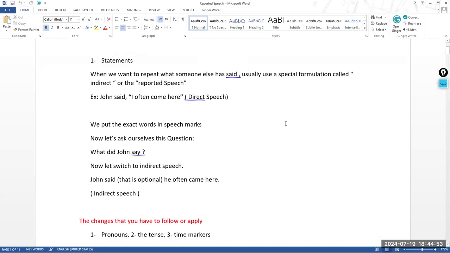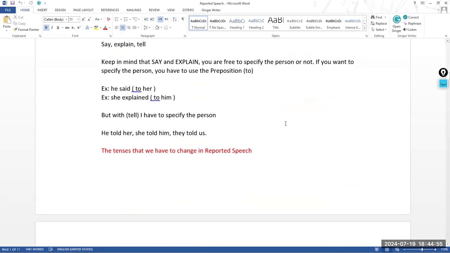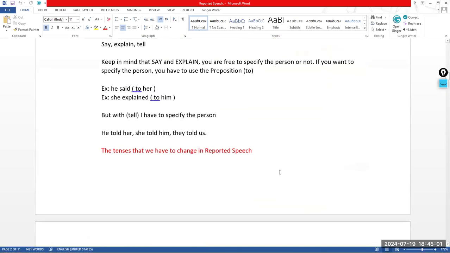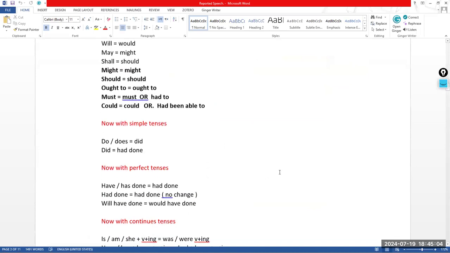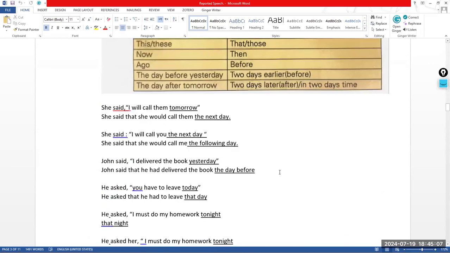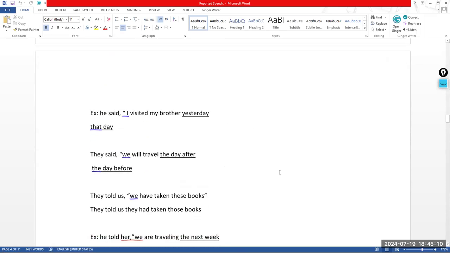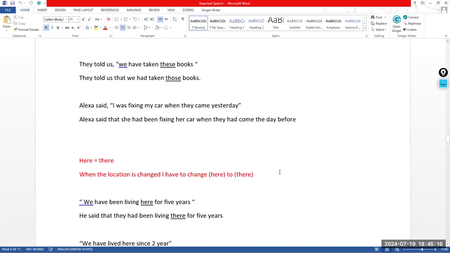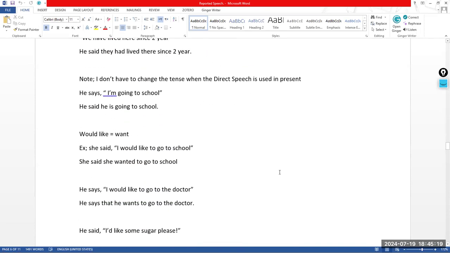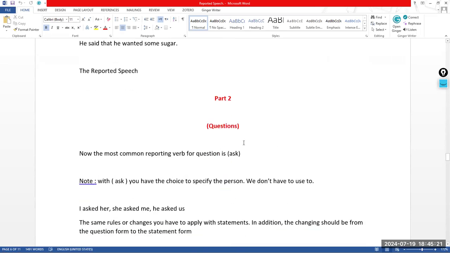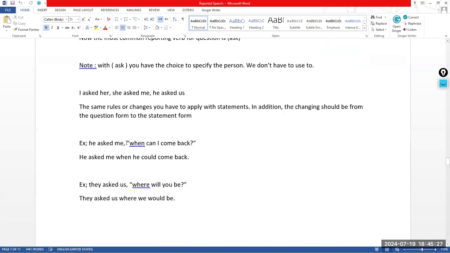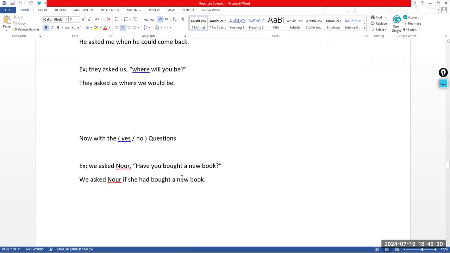This is absolutely one of the most important lessons in the English language. This is direct and indirect speech. Okay, let me go down to the questions that start with do, does, did. Wait, I think it is in part two, because in part two, yeah, this is about the questions. So we have direct and indirect questions. We have questions that start with WH, but here it's not WH. Now let's talk about yes, no questions.